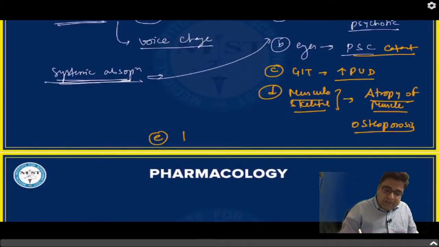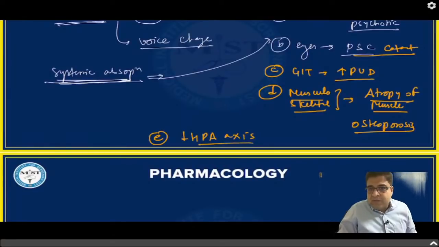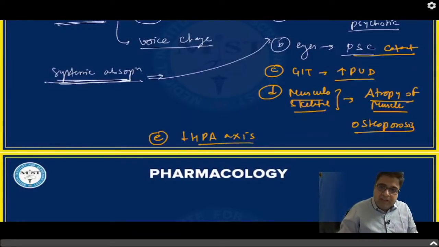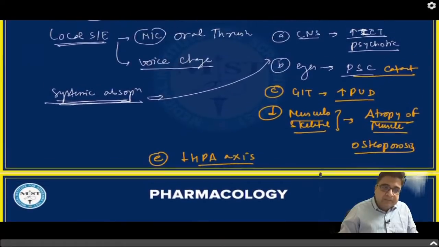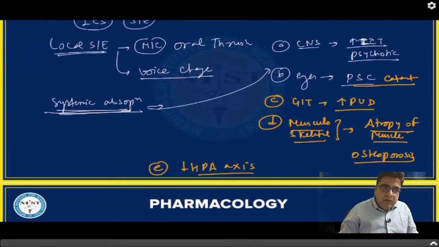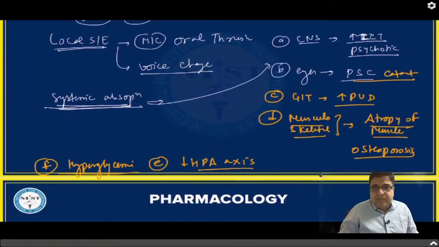Steroids can also suppress the HPA axis. Steroids can suppress the hypothalamic pituitary axis because of the negative feedback, right? So these are some important systemic side effects of steroids. And one more side effect is on the metabolic pathway. Steroids can cause hyperglycemia as a side effect.